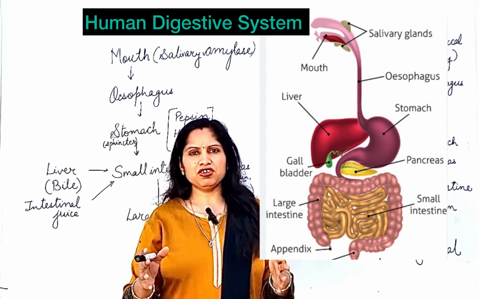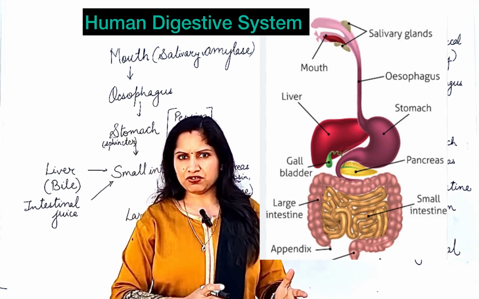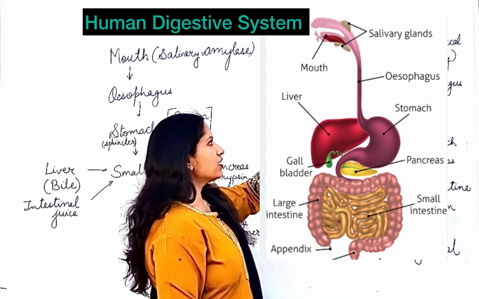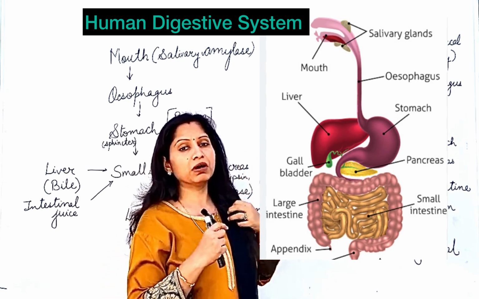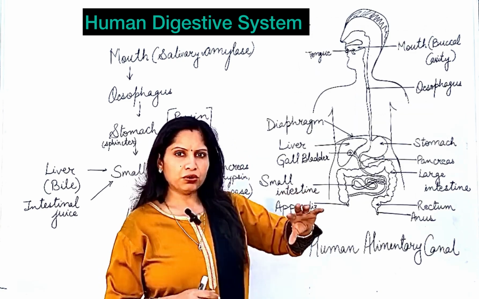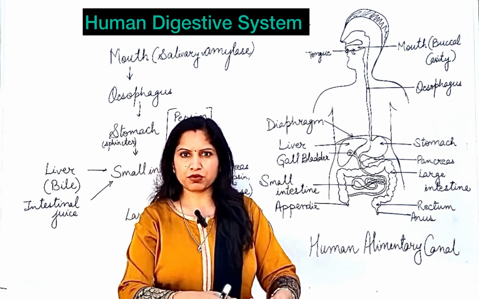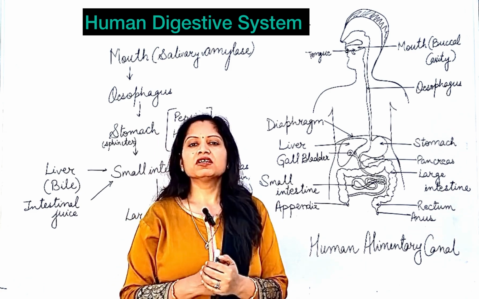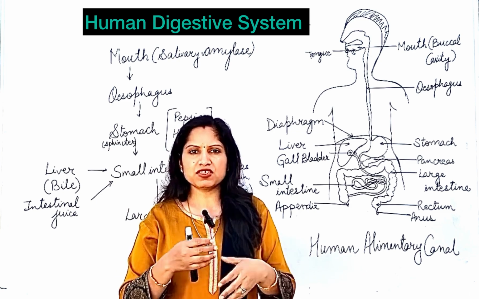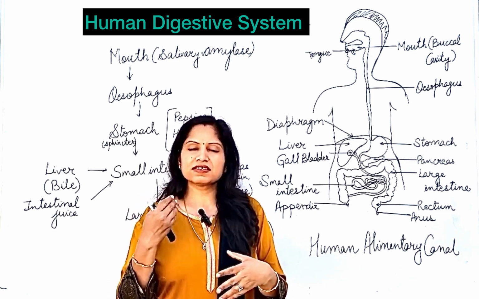The human alimentary canal starts from the mouth. The food first goes into the mouth, into the buccal cavity. In the mouth, there are three things which help in the process of digestion. First is the teeth, which help you to chew the food. The tongue helps the food to be mixed with the juices secreted in the mouth.